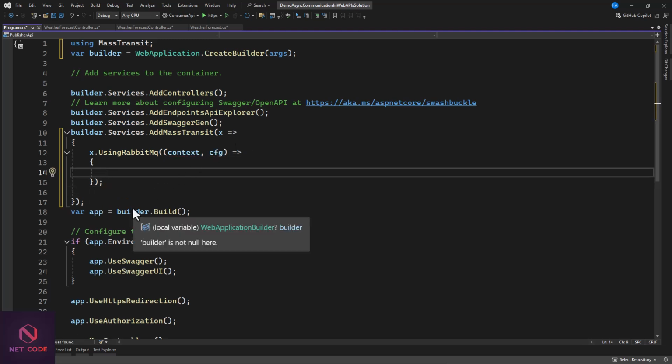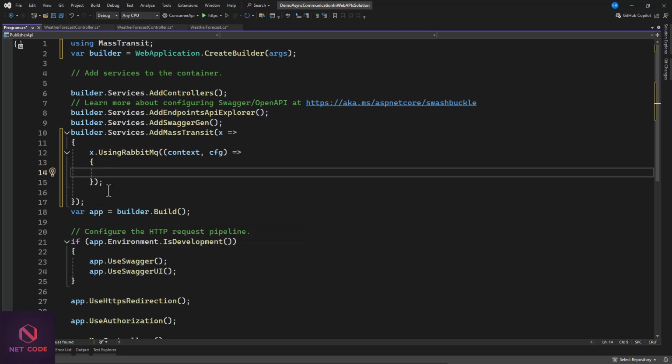So now that we are using RabbitMQ, which has a context and configuration, we can specify our username and our password, and also the host. Now you know we are going to use the default one, and the default one is going to be guest for host name, and also that's the username, and guest for password. You can actually specify your own username and password as well, but let's maintain the default one.